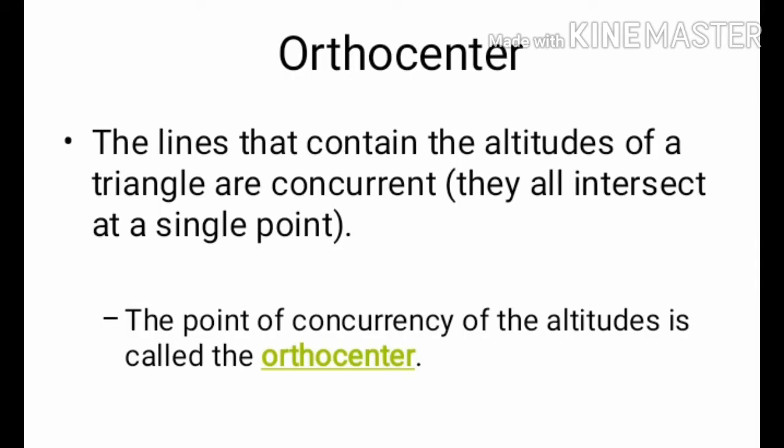Orthocenter. The lines that contain the altitudes of a triangle are concurrent. They all intersect at a single point. The point of concurrency of the altitudes is called the orthocenter. Orthocenter is nothing but the point of concurrency of the altitudes of the triangle.